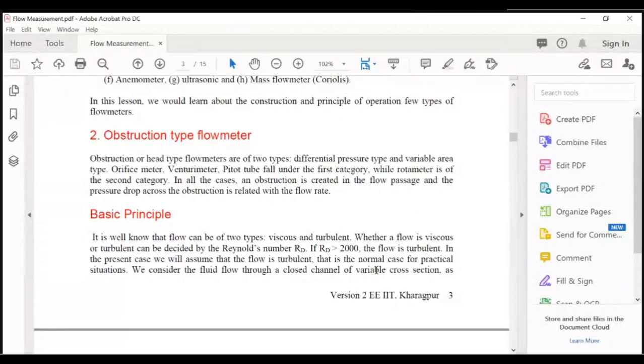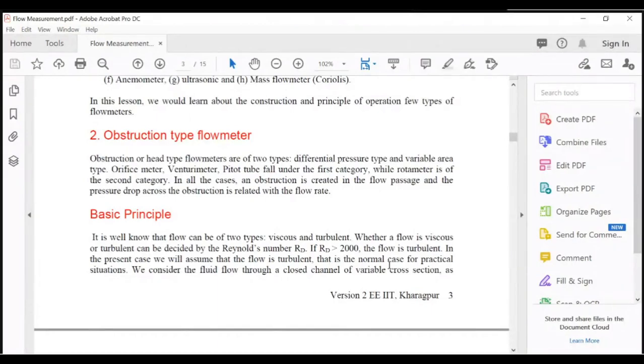But if the opposite of this phenomenon happens and Reynolds number is greater than 2000, the flow can be said as a turbulent flow. Our fluid particles are moving in zigzag direction, not a particular fixed direction. So it's a turbulent flow. So in the present case, we will assume that the flow is turbulent. That is the normal case for practical situations.